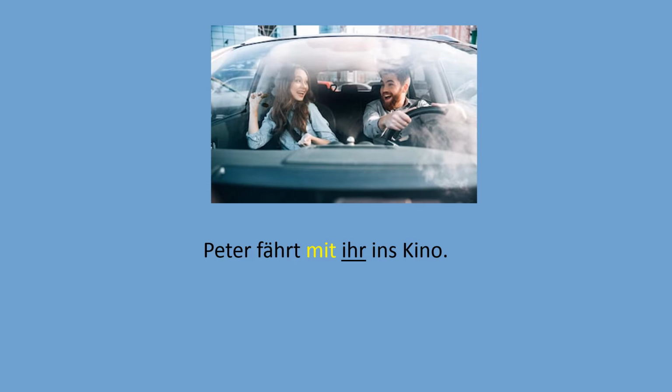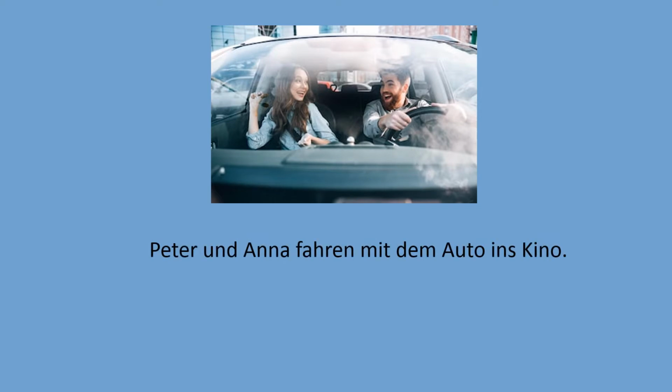Okay, let's write another sentence. It's about the same situation. The sentence says, Peter and Anna, they drive by car to the movies. So in German we say with the car: Peter und Anna fahren mit dem Auto ins Kino. Again, we use the same preposition we used before with Anna, you remember? But in this case, we use a thing. Our object is an item, a vehicle, a car.